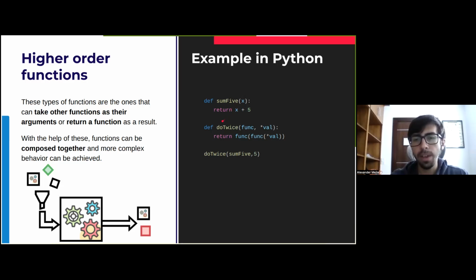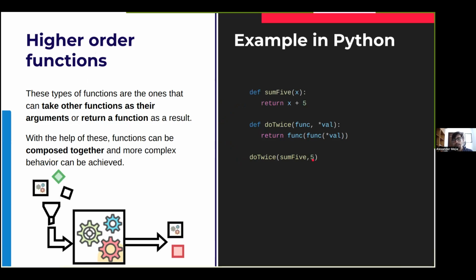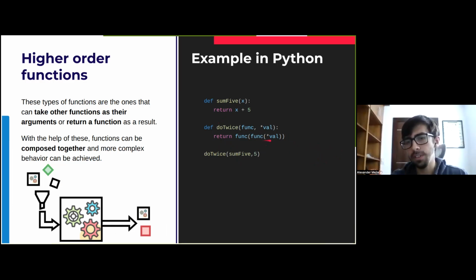Cool. And then we create another function that is called do twice. What we want this function to do is to call any function twice. So we have the function here as an argument, and then we have any value. And then we return the function that inside calls the function and the value. What this will do, we can see here. Do twice, sum 5 and 5. And then we will have something like sum 5 of sum 5 of 5. So if we take the value here, that is 5, the first execution will be 10, and then the second execution will give 15. So when we do twice, in this case, we will have the number 15 as a result.